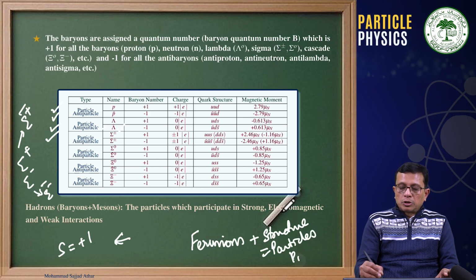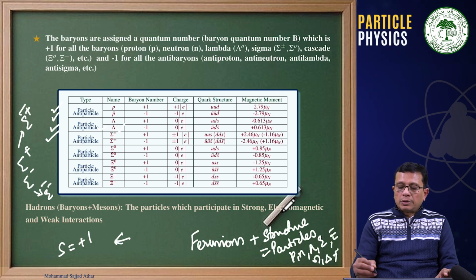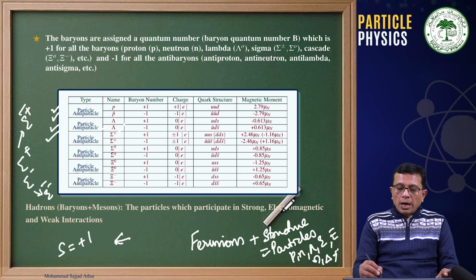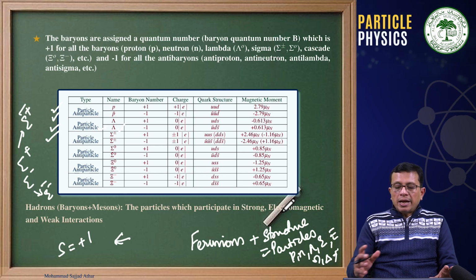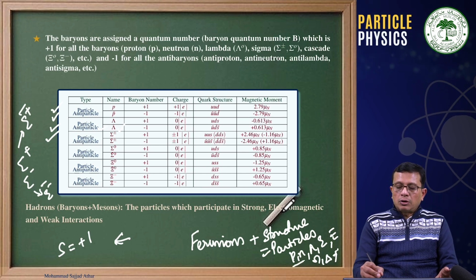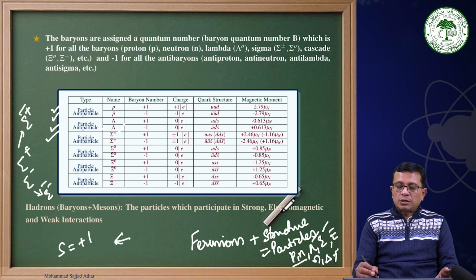The examples are proton, neutron, lambda, sigma, cascade, omega, delta, which I will introduce as the resonances. These particles are baryons. They are made up of 3 quarks, that we will see. While they can have different strangeness. These are non-strange particles. These are strangeness -1 particles. This is a strangeness -2 particle.